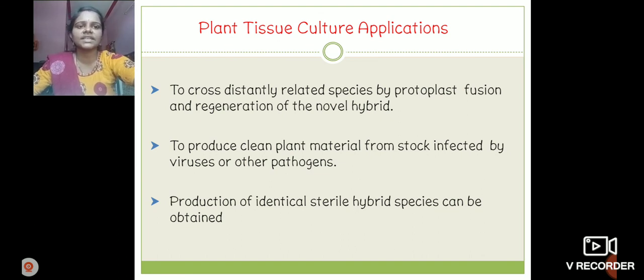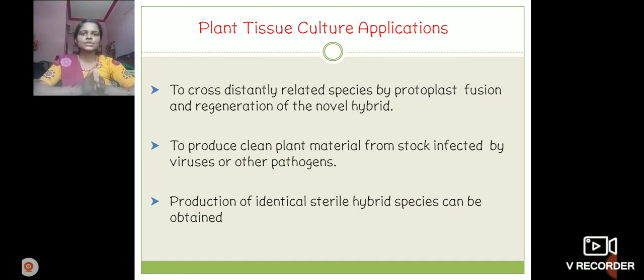To cross distantly related species by protoplast fusion and regeneration of the novel hybrid, and to produce clean plant material from stock infected by virus or other pathogen. That is nothing but production of pathogen free plants. What are pathogen free plants?